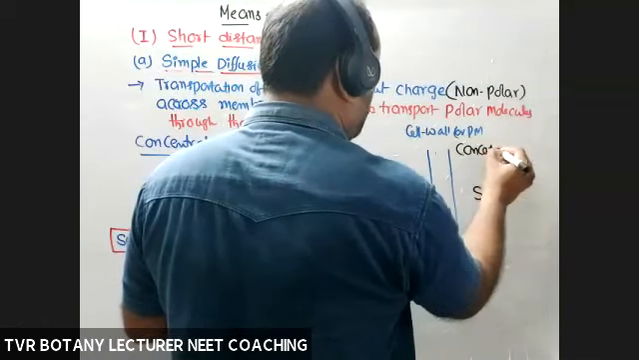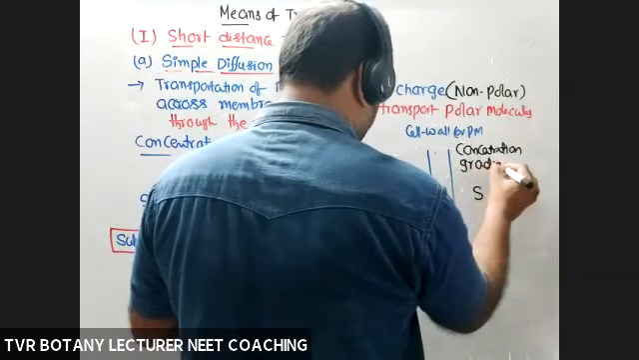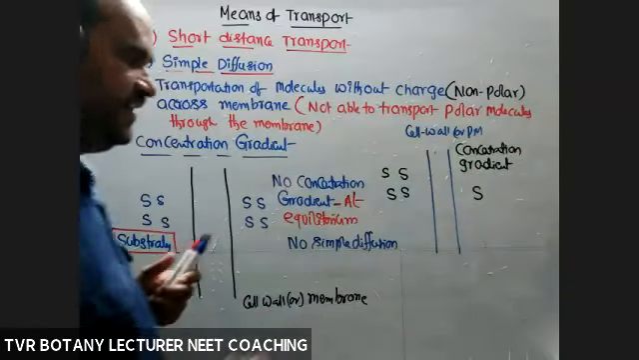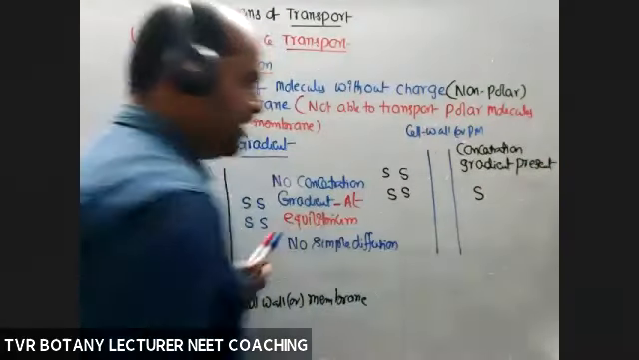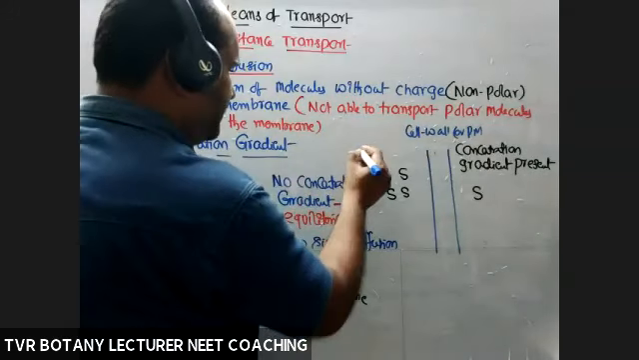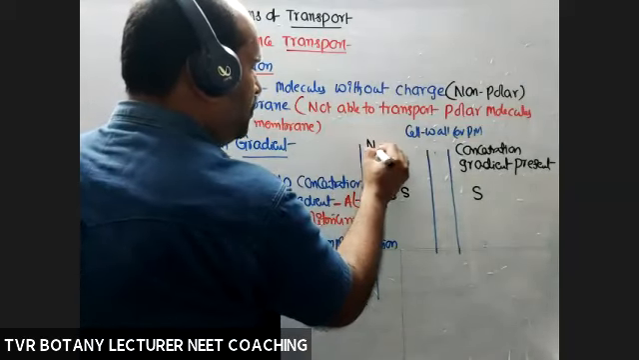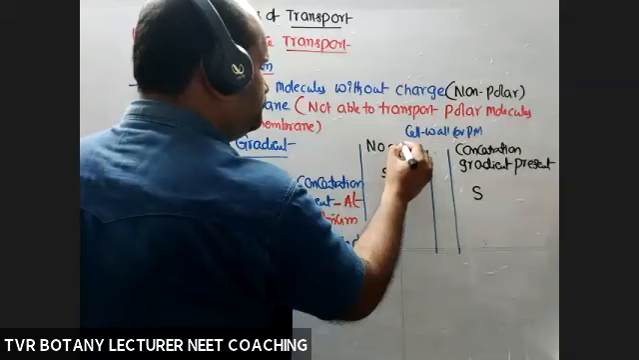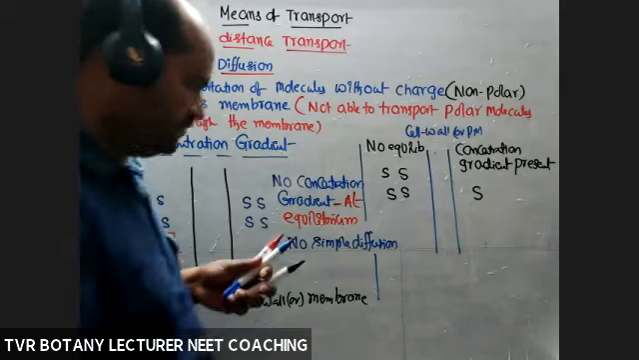Concentration gradient existing. Concentration gradient, yes, present. Both the systems are not at equilibrium regarding that molecule only. So in this case, no equilibrium. Both the systems are not at equilibrium. Definitely now movement of molecules is possible.